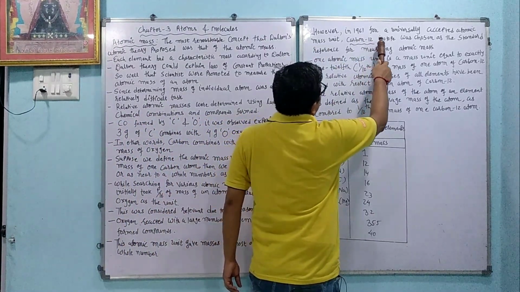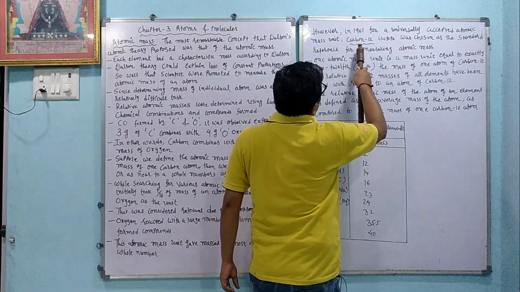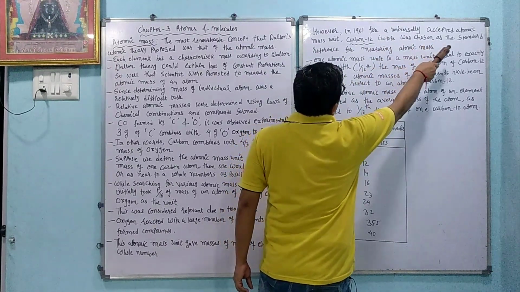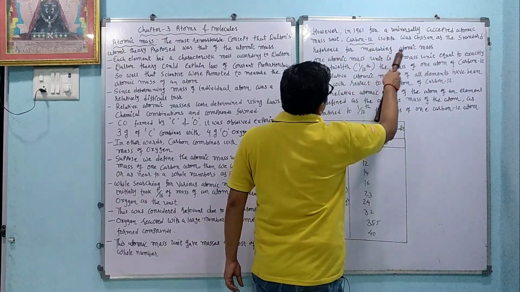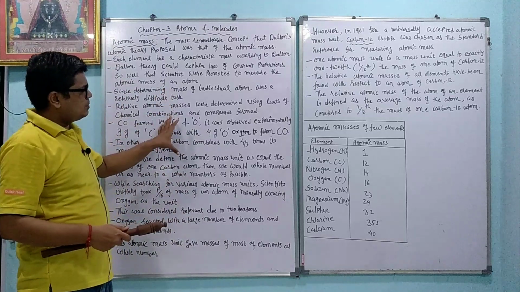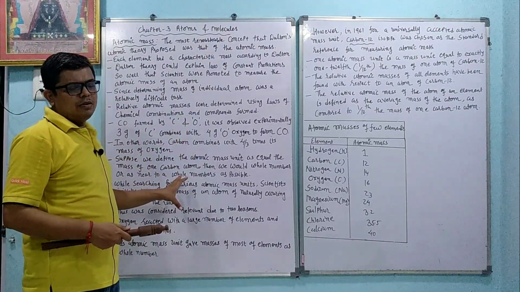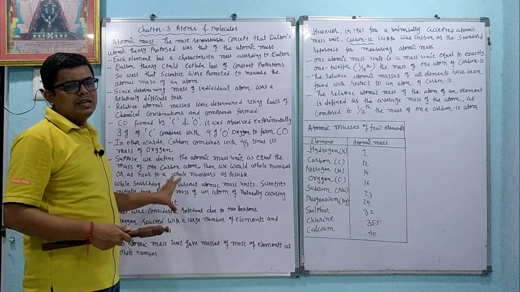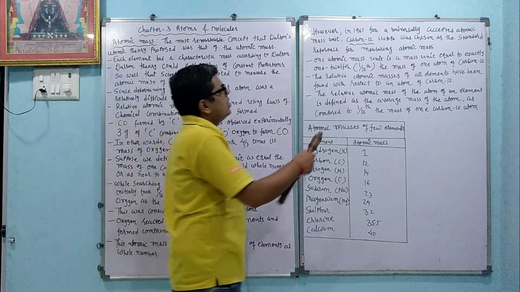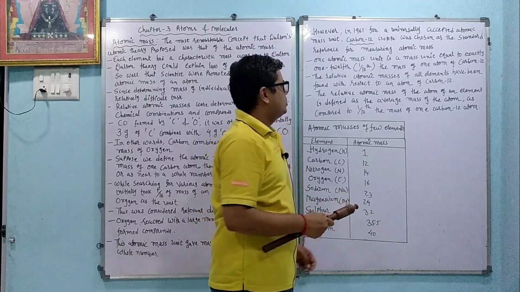However, in 1961, for a universally accepted atomic mass unit, the carbon-12 isotope was chosen as a standard reference for measuring the atomic mass. Till here we understand that we use carbon as a standard. Before that oxygen was used as a standard, but oxygen has some limitations. After that the carbon-12 isotope is considered as a standard to measure the atomic mass.